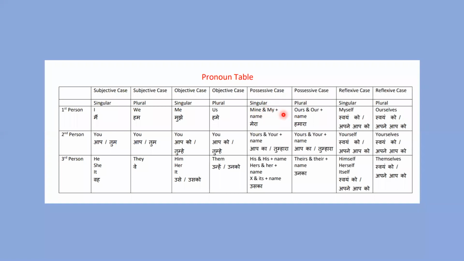Here you can see mine and my, though both are the possessive case, but after my plus name you can see, and in the same way, ours, that's a pronoun, and our is adjective. After our, name will come. In the same way, yours, that is a pronoun, but your is adjective, and his is both pronoun and adjective, but hers is pronoun and her is adjective. So this point you have to understand. You can take the screenshot.